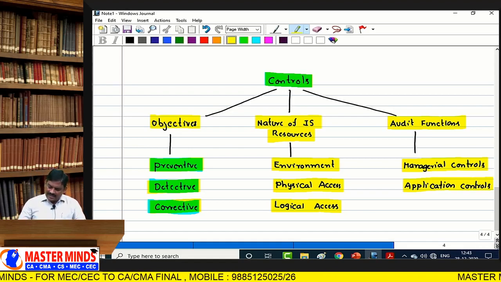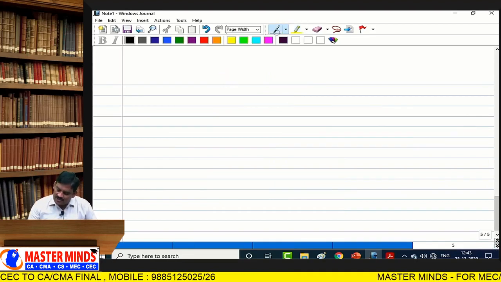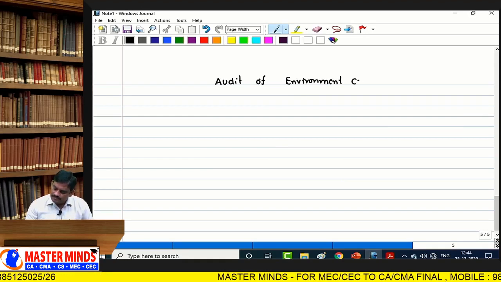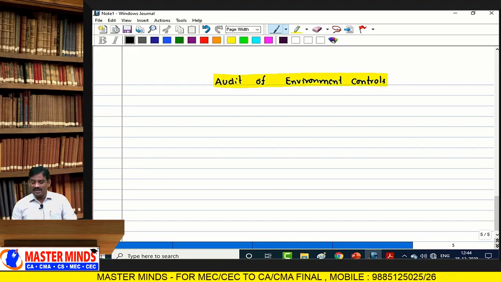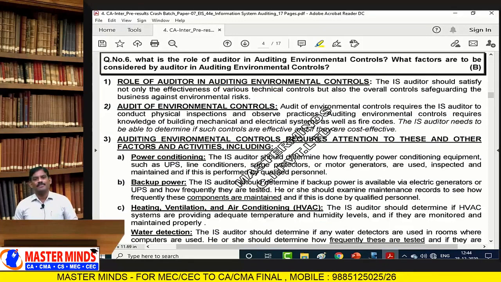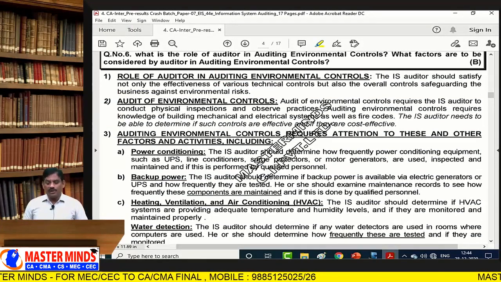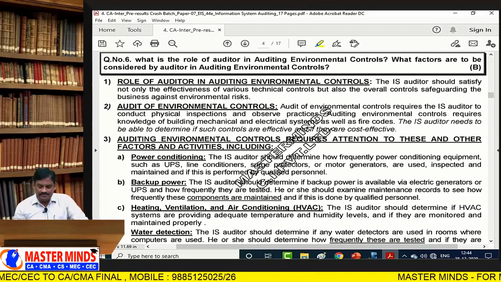Let us start with question number 6, audit of environmental controls. These are based on the nature of information system resources. We know that we have 4 categories of controls as far as environmental controls are concerned, which you learned in the previous chapter: fire damage, water damage, pollution damage, and electrical exposures or power spikes.